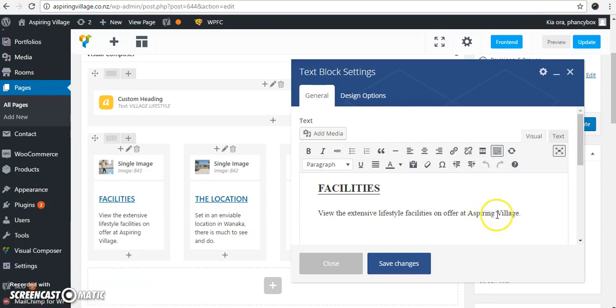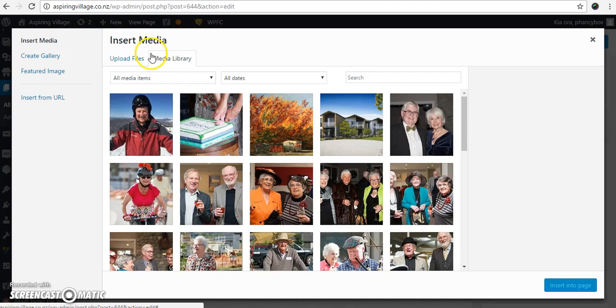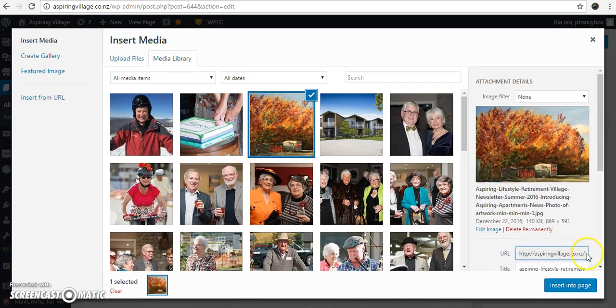From this text editor, you can do things like add an image, if you want to, by the Add Media button, and this button is here throughout the website in various places. I'll just show you how it looks when you click on it. You'll see it takes you again to the very familiar screen where you can upload a new image or use an existing one. Let's say we're going to use this one.